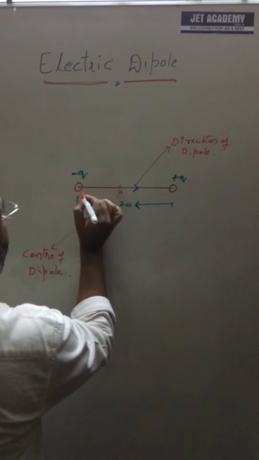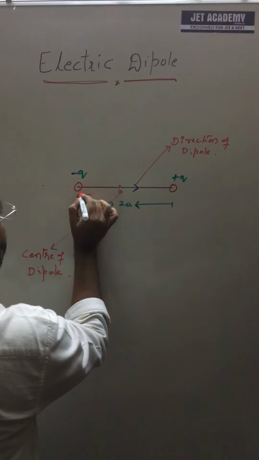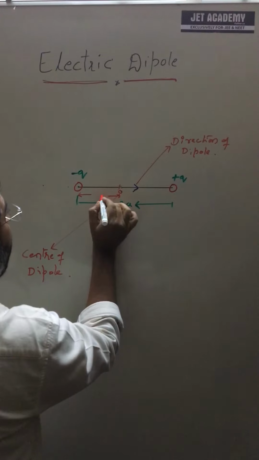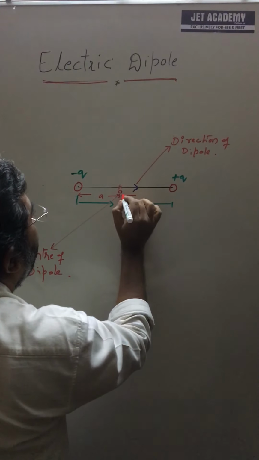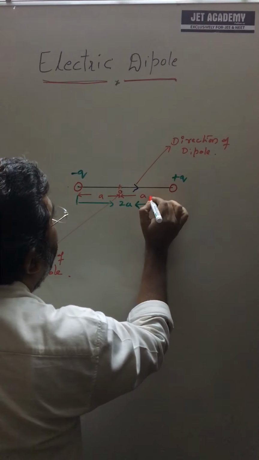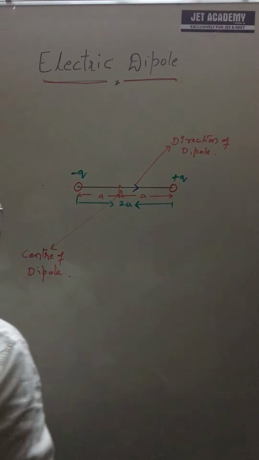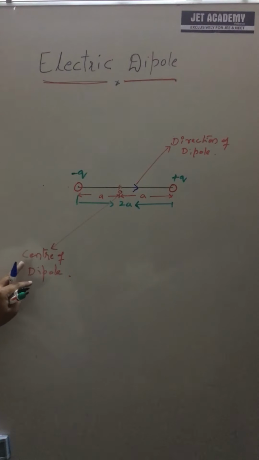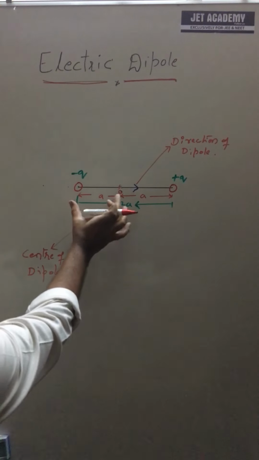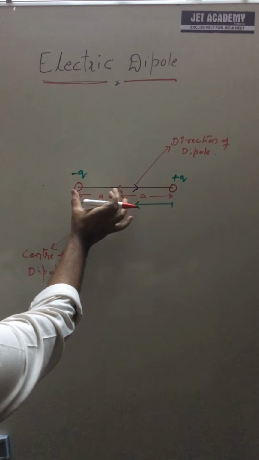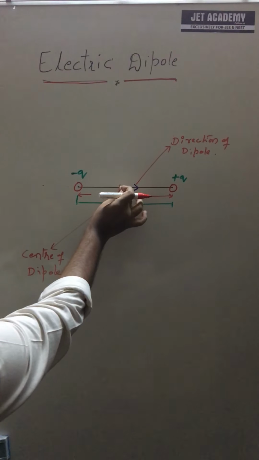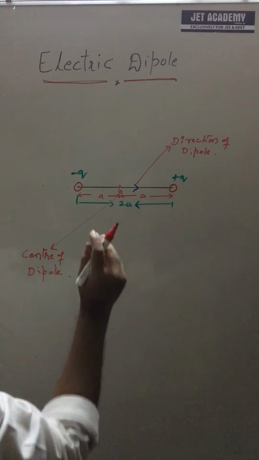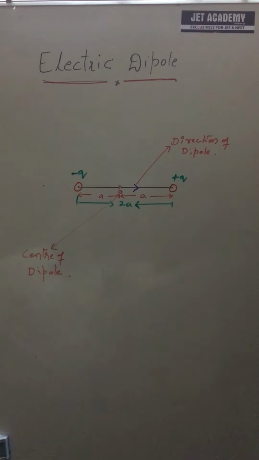If O is the center of dipole, the distance from the center to either of the charges is going to be a, and this is going to be a. So the distance from the center of the dipole to either of the charges is a. Because of that, we take this as 2a. This is the significance of this.